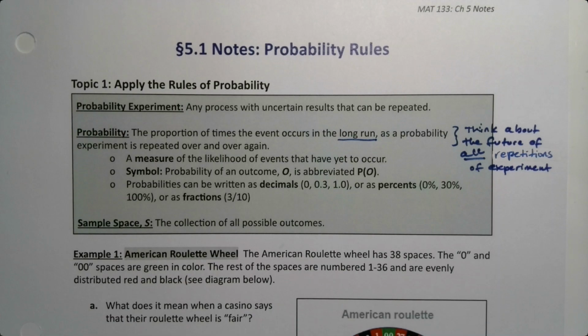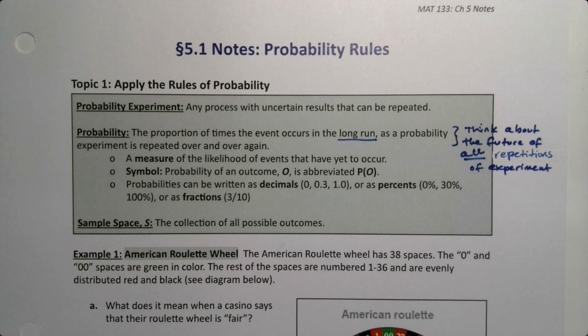A word of caution before we get into section 5.1. Probability is really its own field of mathematics. It's often tied to statistics, but it actually has its own rules and properties and definitions. And so this section 5.1 is actually a particularly long section because I have to introduce all sorts of definitions that you've never heard before. So be prepared. It's not a really difficult section, but it is very, very long.